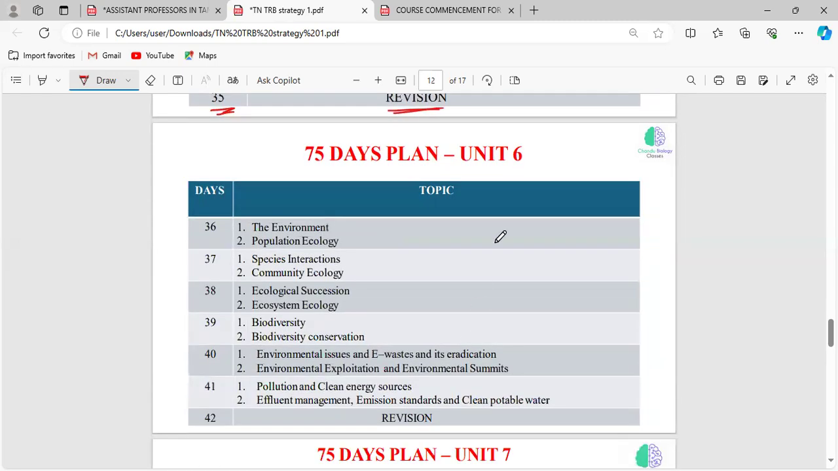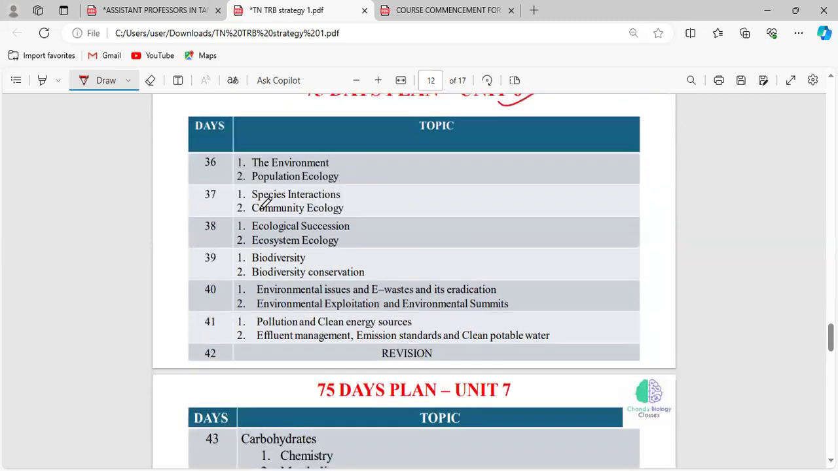Okay, and after finishing that, unit 6 is related to ecology. It is a very easy unit as well as a scoring unit. Okay. So day 36, you can finish the environment, a basic understanding of environment and population ecology. And in day 37, you can read about species interactions and community ecology. In day 38, you can finish ecological succession. What is primary succession and what is secondary succession, like that.